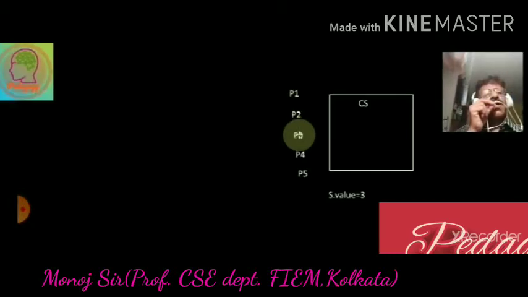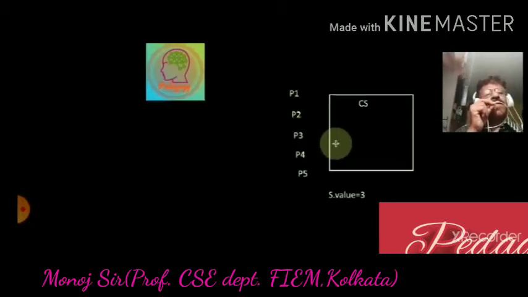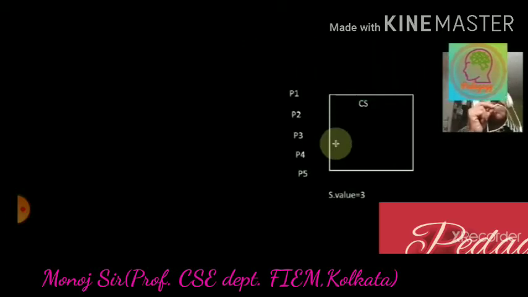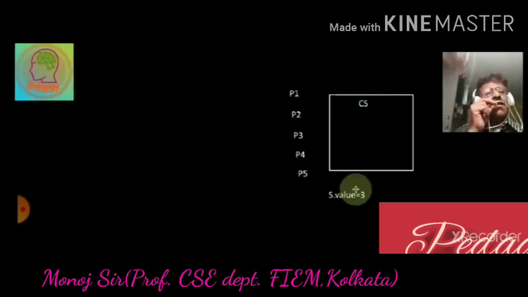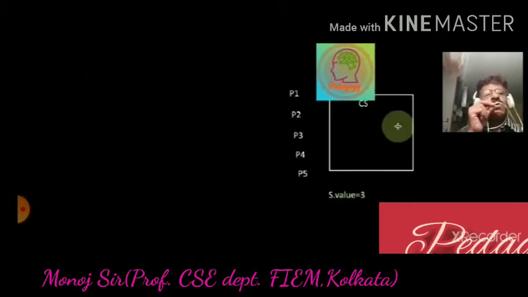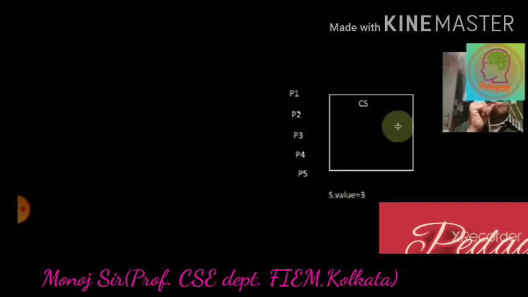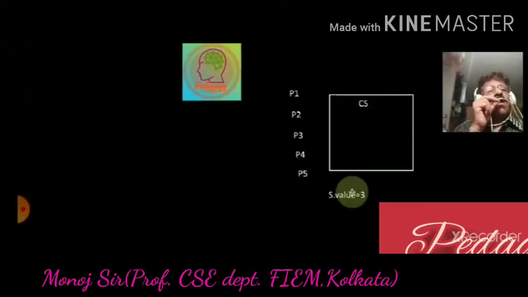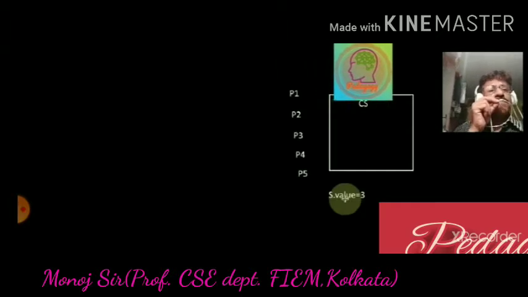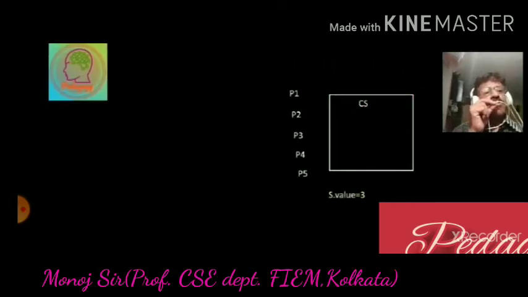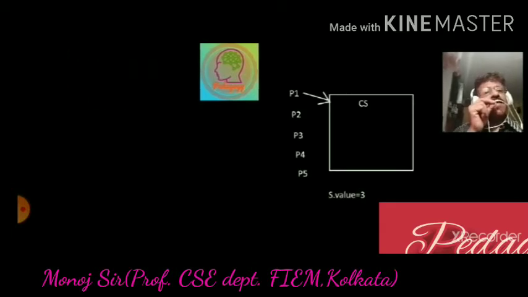Suppose there are 5 processes and S dot value equals 3. That means 3 processes can enter the critical section at a time. In the critical section there are 3 shared resources available for 3 processes to access at a time.